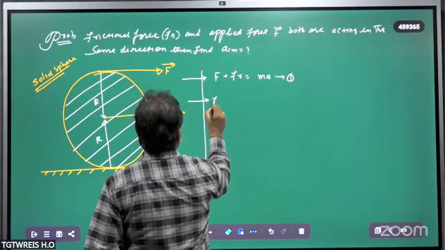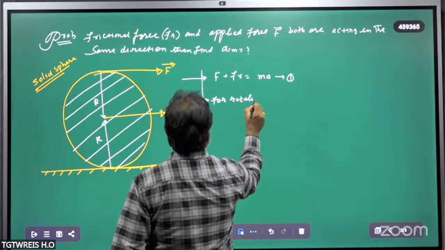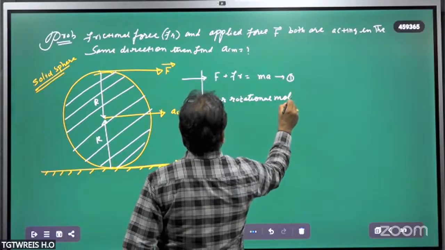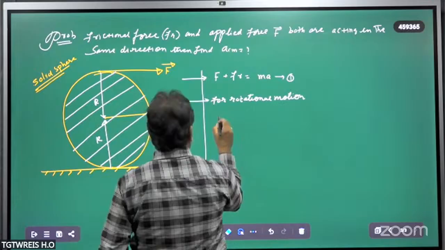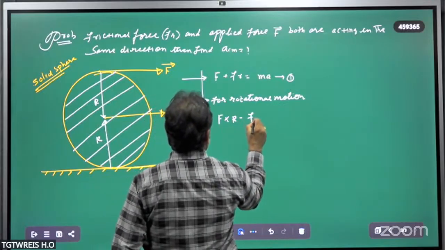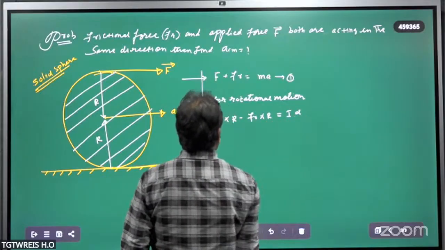For rotational motion, it is very clear: F cross R minus Fr cross R is equal to I alpha.